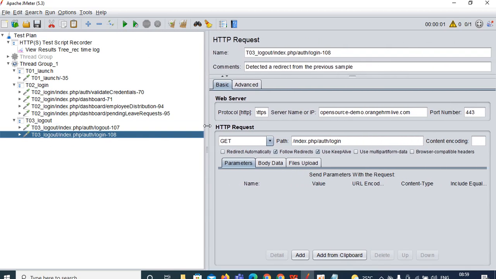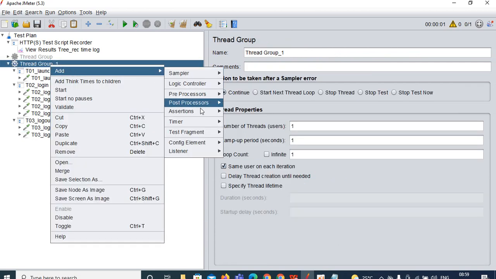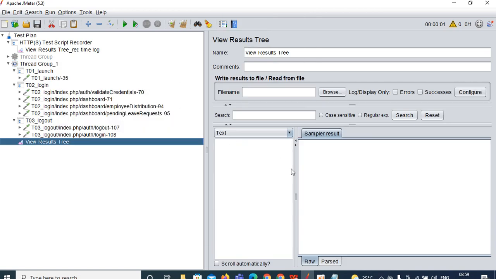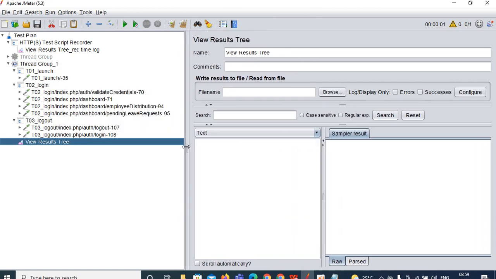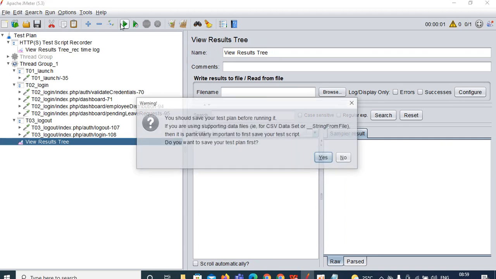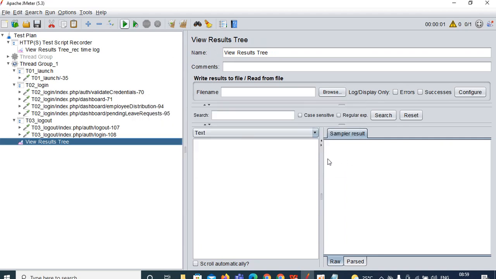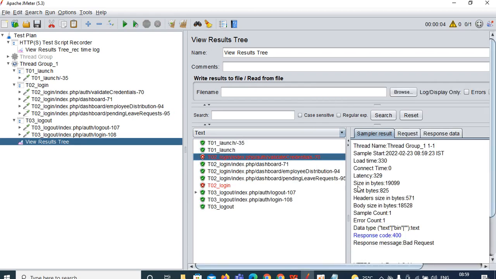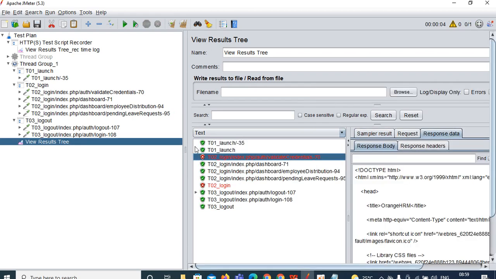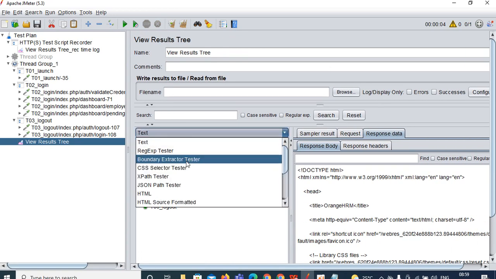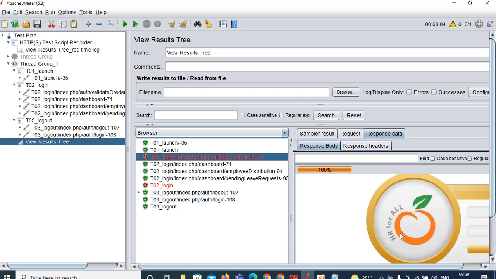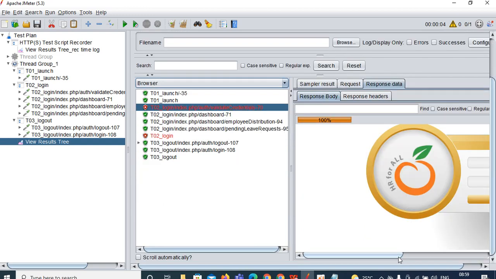So this is how you can filter your script. Now what you can do: right click on the thread group, add one listener, View Results Tree. Just click on the play button and see what is happening over here. That should fail, right? See why it is failing. Go to response data, go to the response body, and go with browser, so that you can see the CSRF token failed validation issue.